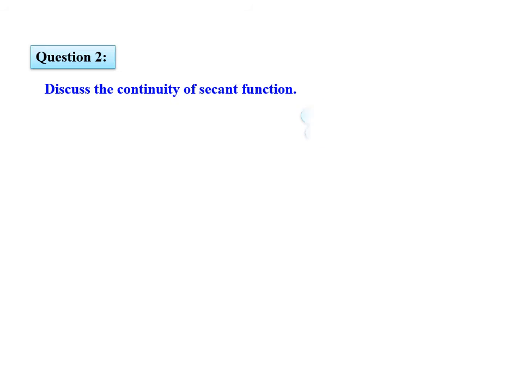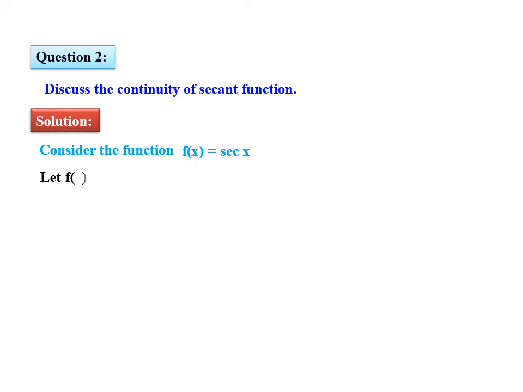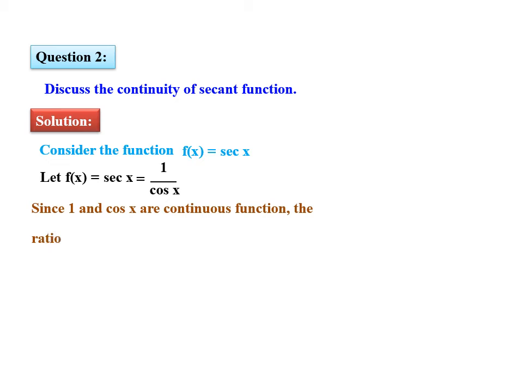Next, the continuity of secant function. Again, we can write secant function as f of x is equal to sec x, which is equal to 1 upon cos x. We know that 1 and cos x are continuous functions, and the ratio 1 upon cos x is also continuous except when cos x is equal to 0. That is when x takes the values odd multiples of pi by 2. So except these values, the function is continuous. Therefore, sec x is also a continuous function.